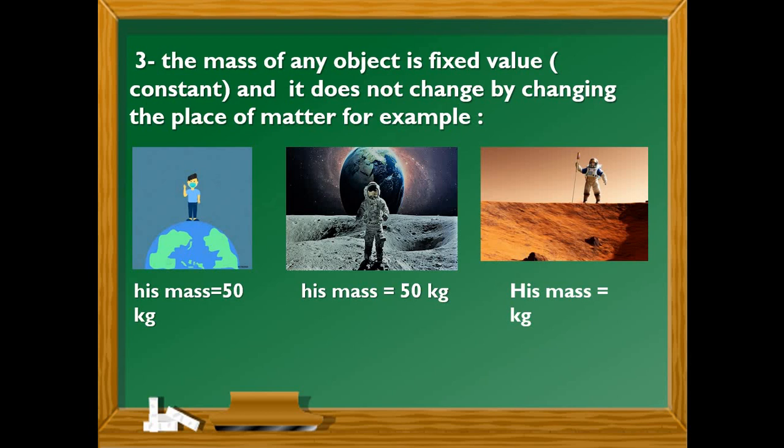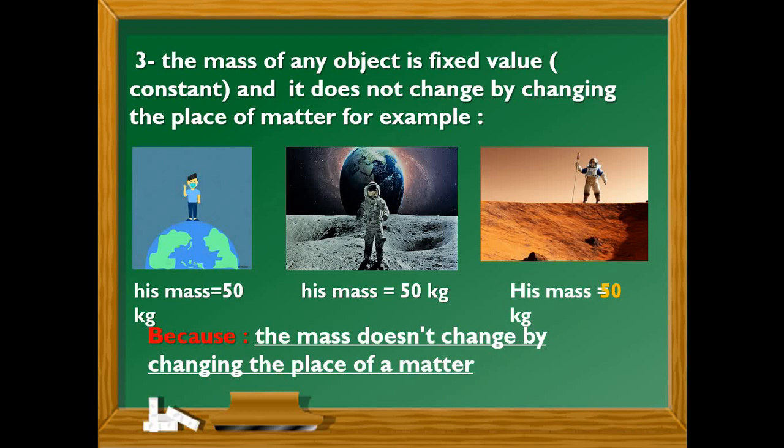After that, he traveled to the moon's surface and measured his mass, and he found his mass equals 50 kilograms. What do you think his mass will be on the Mars surface? Excellent. His mass will be 50 kilograms. Why? Because the mass doesn't change by changing the place of matter. So your mass in Egypt equals your mass in Saudi Arabia equals your mass in the United States of America.